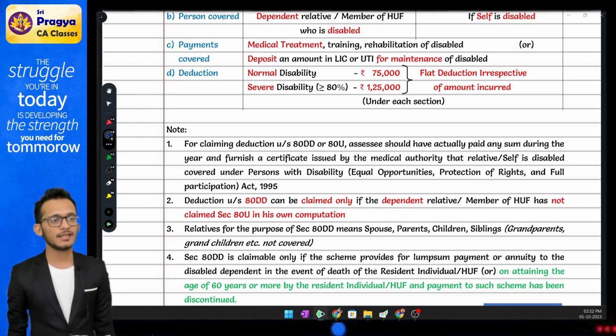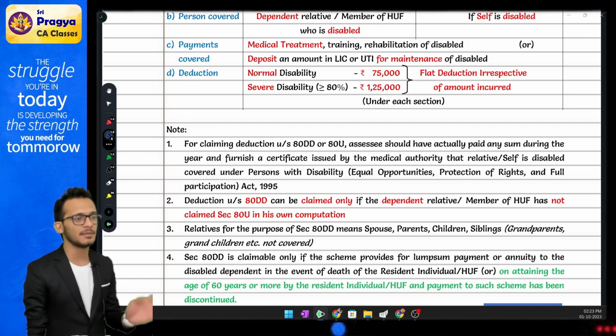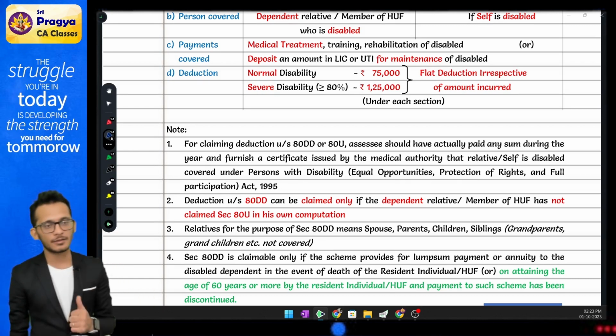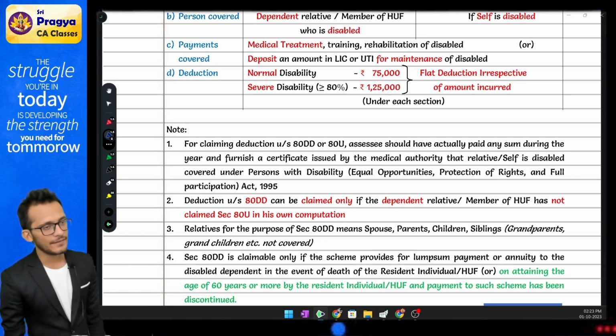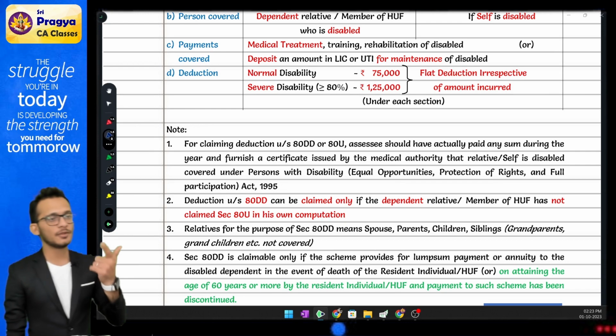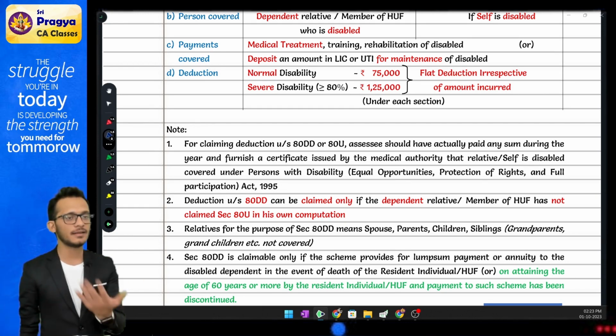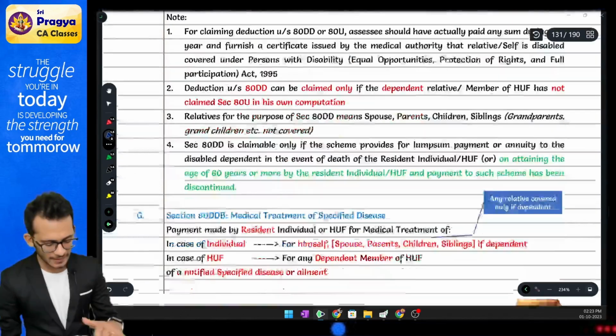Rahul, how to know it is severely disabled? The question will come and tell you that. They will say that the person is disabled 80% or more. 80% or more, then it is severely disabled, then it is 1,25,000. Otherwise, it is 75,000. Now, please understand, if I have taken the deduction, then the family member should not take the deduction. If the family member has taken a deduction, I should not take the deduction. One way benefit.